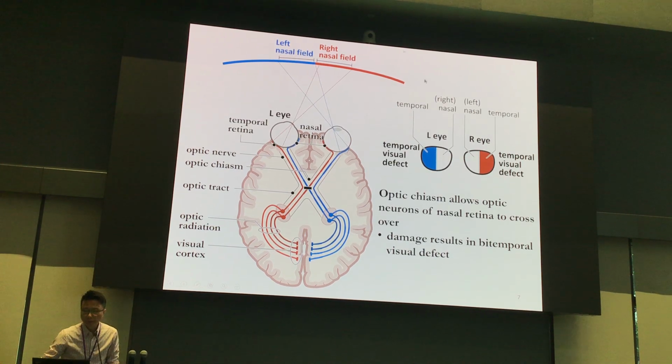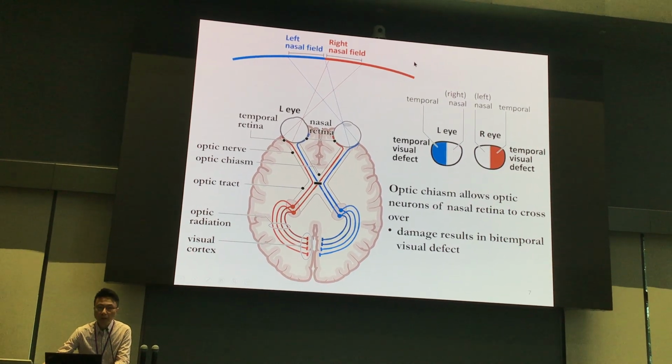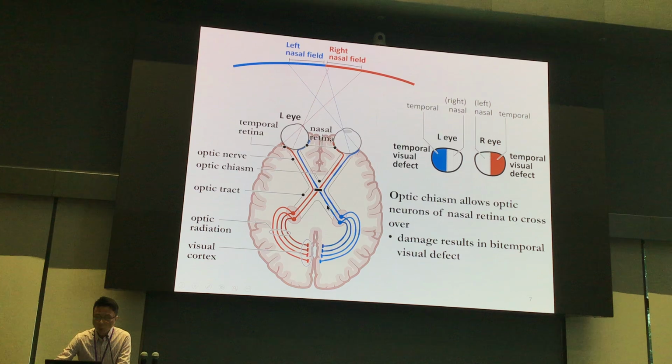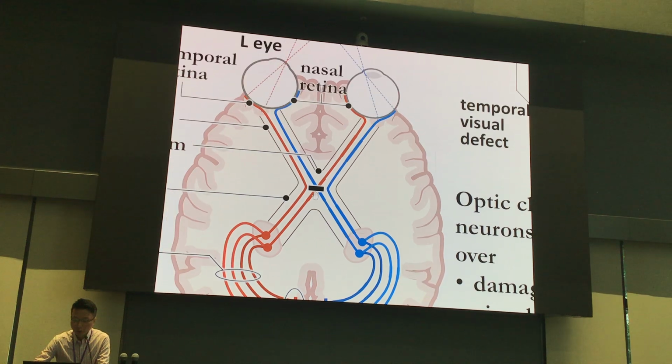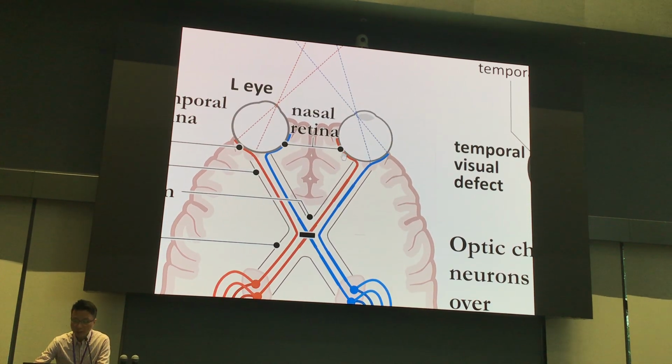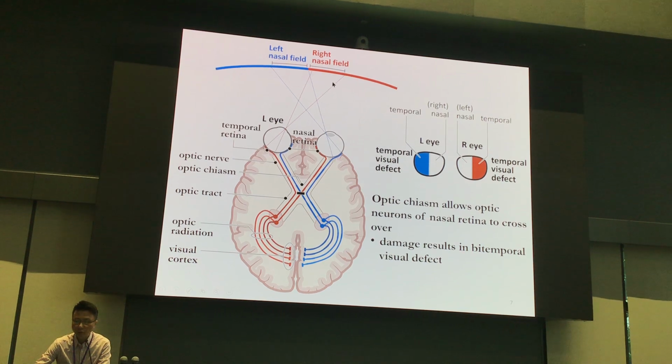Okay, so what else? Here we can talk about some of the important visual defects, such as bitemporal visual defects. Bitemporal means that the left temporal field and also the right temporal field cannot be perceived by this person. Because of the damage of the optic chiasm, the nasal retina can no longer function. What only functions is the temporal retina. Temporal retina, as we mentioned before, can only perceive the nasal field.